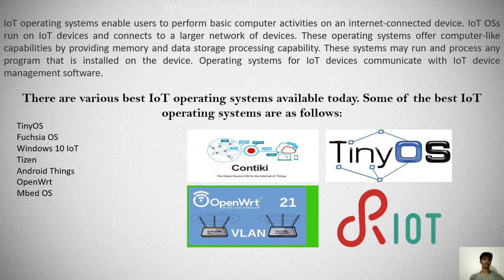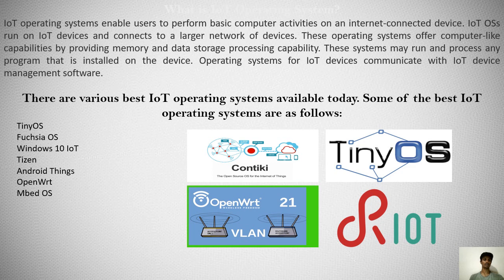The Internet of Things operating systems enable users to perform basic computer activities on internet-connected devices. Internet of Things operating systems run on the Internet of Things devices and connect to larger networks of devices. These operating systems offer computer-like capabilities by providing memory and data storage processing capability. These systems may run and process any program that is installed on the device. Operating systems for Internet of Things devices communicate with Internet of Things device management software.